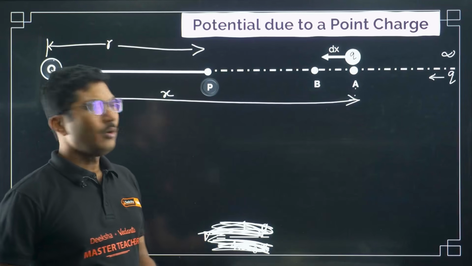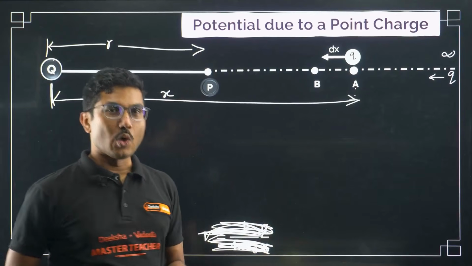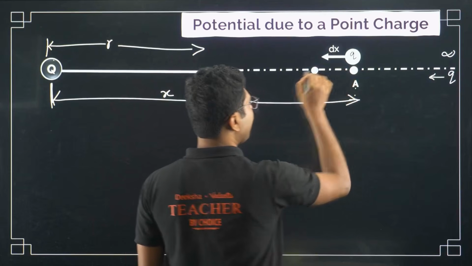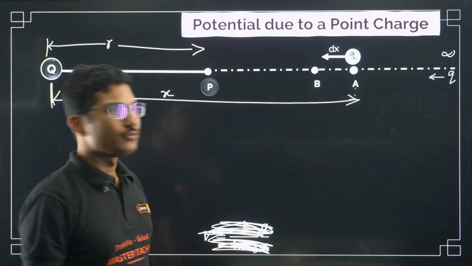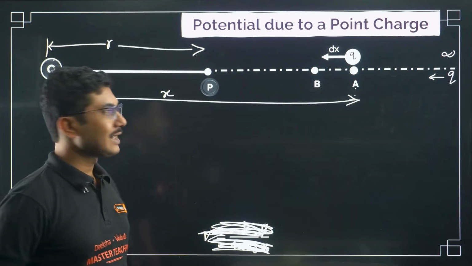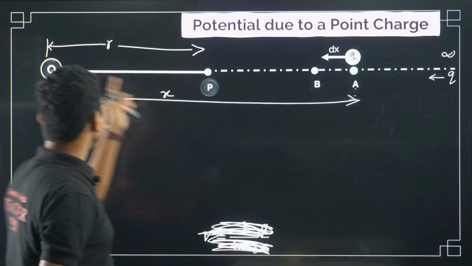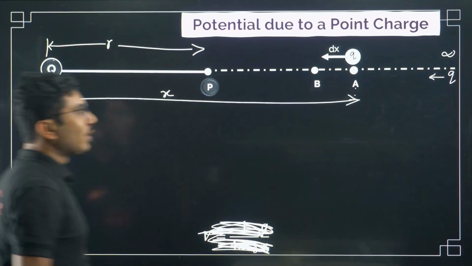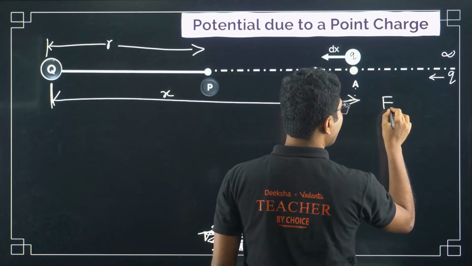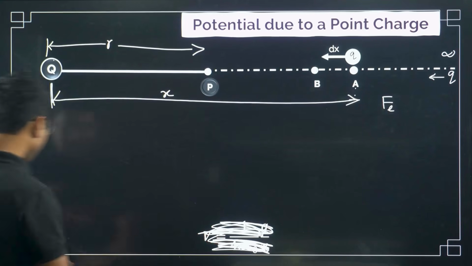Now what we are going to do, first we have to find the work done to move this charge from A to B. For that, first of all, we have to understand what is the force acting on this charge due to capital Q. What is the electric force?